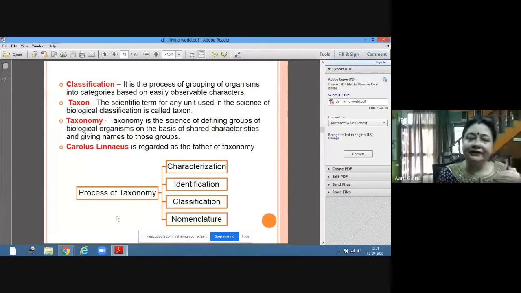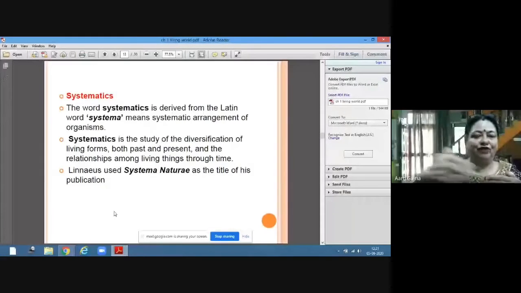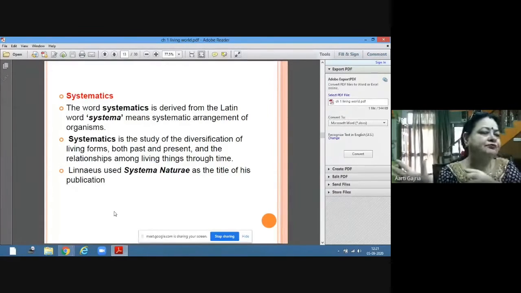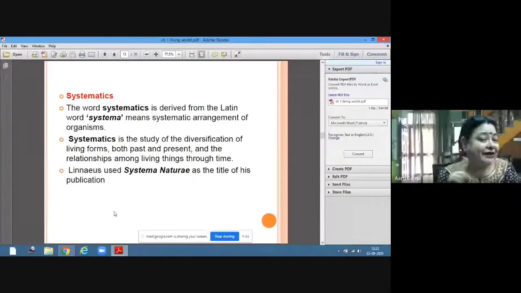Now there is another term which is called systematics. Now the systematics is again derived from the Latin language, and systema means the systematic arrangement of the organism. For example, suppose you are visiting a grocery shop. So what the shopper do, he will keep all the pulses at one place, all the grains at one place, detergents at one place, so that it would be easier for him to take out anything. And that is in relation with each other.